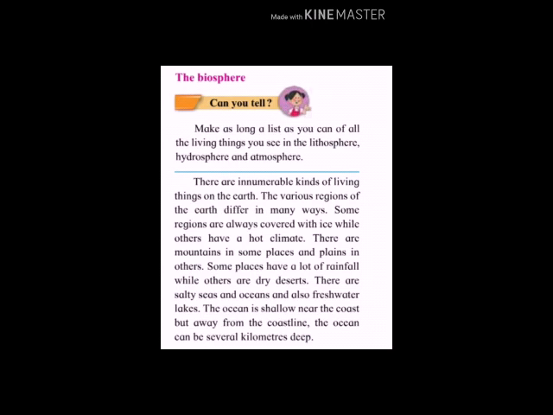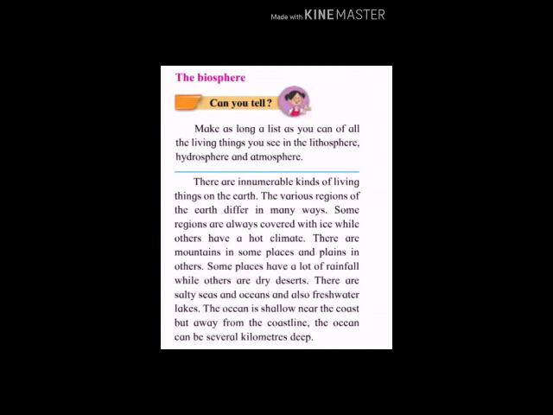Somewhere we find what? Sea. Now sea water, we know that sea water and oceanic water is salty water. We cannot drink it. So there are salty seas and oceans. But at the same time we also find freshwater lakes are also there. One of the salty lake is there, Sambar Lake in Rajasthan. The water is very salty and it is used for making salt. Then freshwater lakes are there. Freshwater, that is the rainwater lakes which can be used for us for drinking purpose.